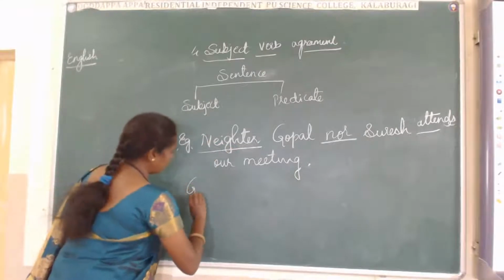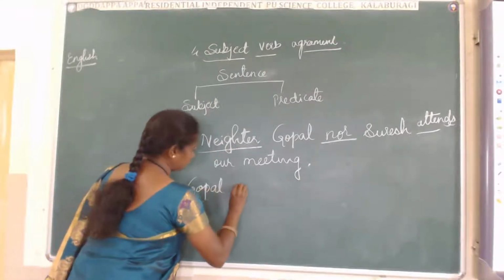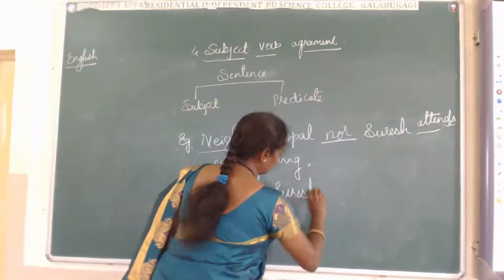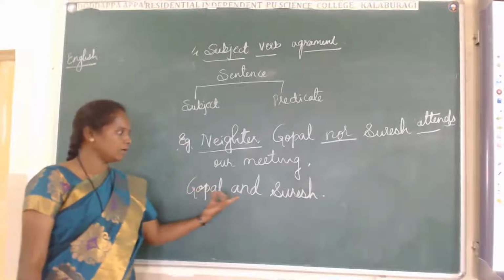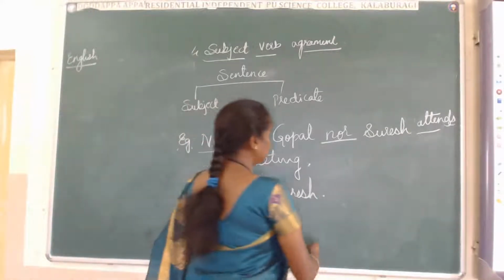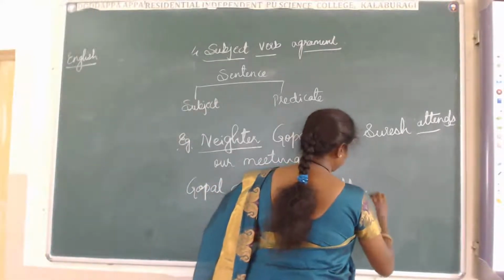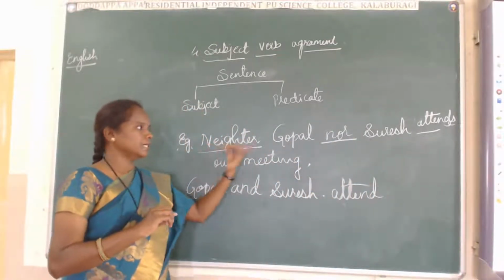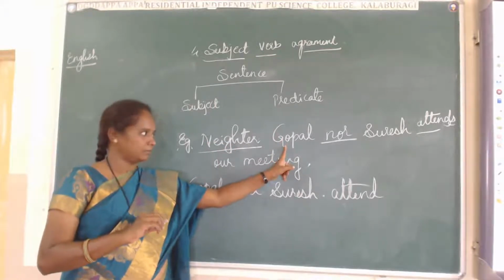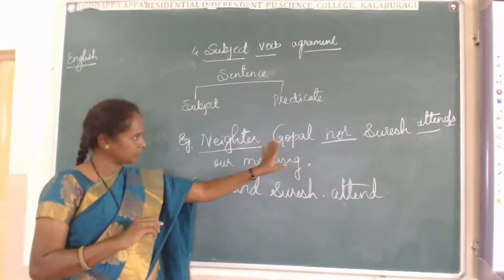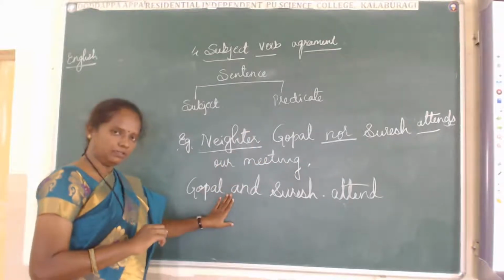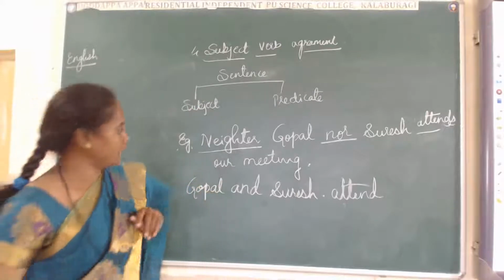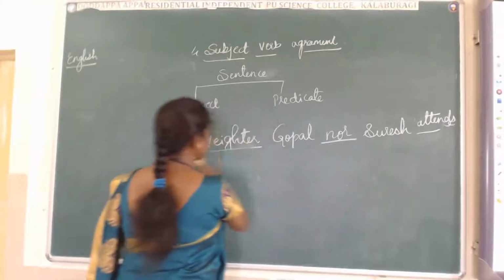When we use Gopal and Suresh, it will become plural, attend. But here we are considering only one person, maybe Gopal or Suresh. That's why it is singular and the other is plural. Did you get this one? I hope you got this one.